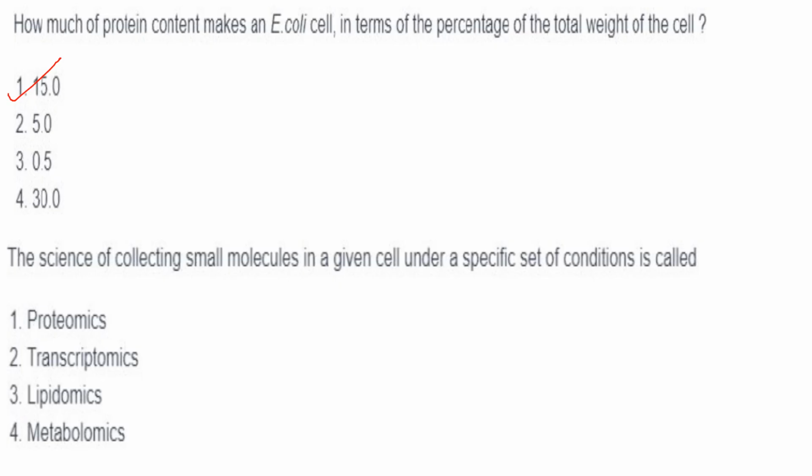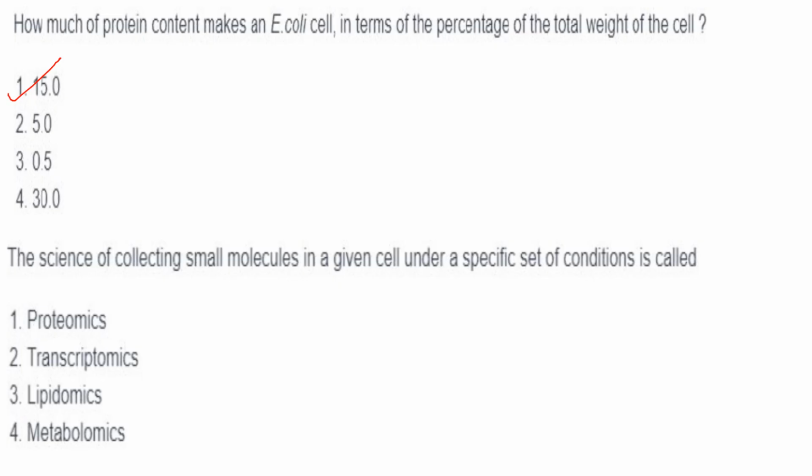Then next one. The science of collecting small molecules in a given cell under a specific set of conditions is called. So these small molecules can include sugars, amino acids, nucleotides, lipids, hormones and various other small molecules. All these are nothing but your metabolites present in cell tissue under various specific conditions.